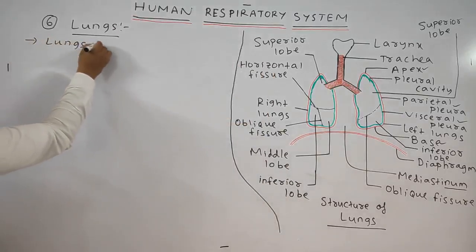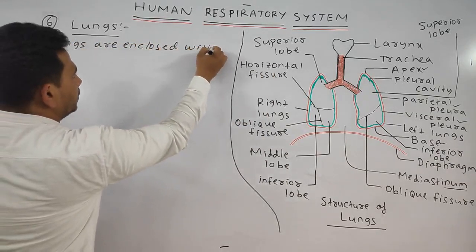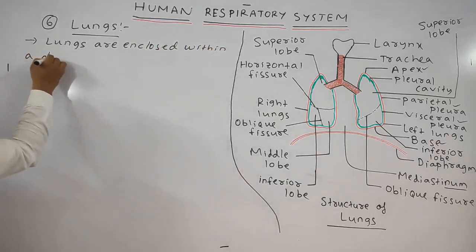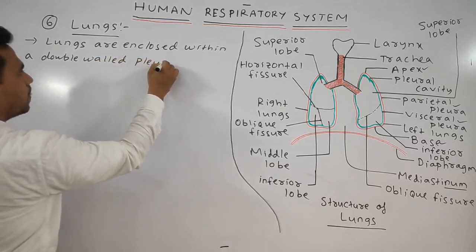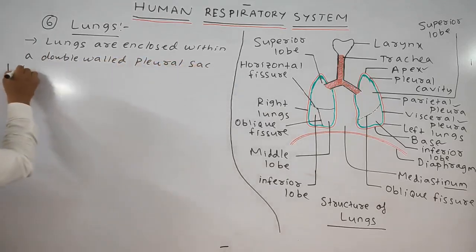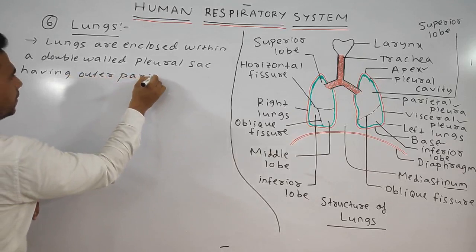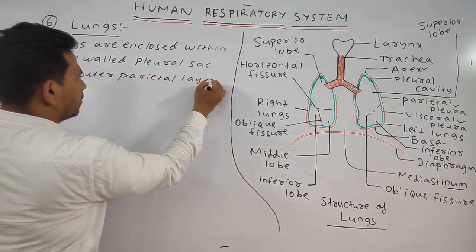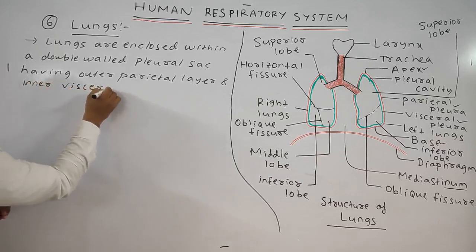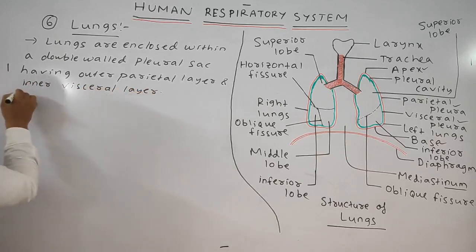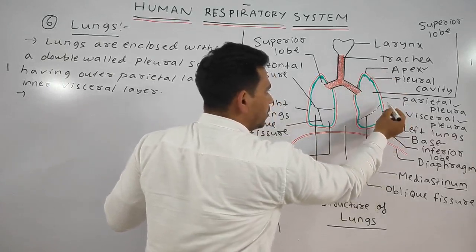Lungs are enclosed within a double-walled pleural sac having outer parietal layer and inner visceral layer.